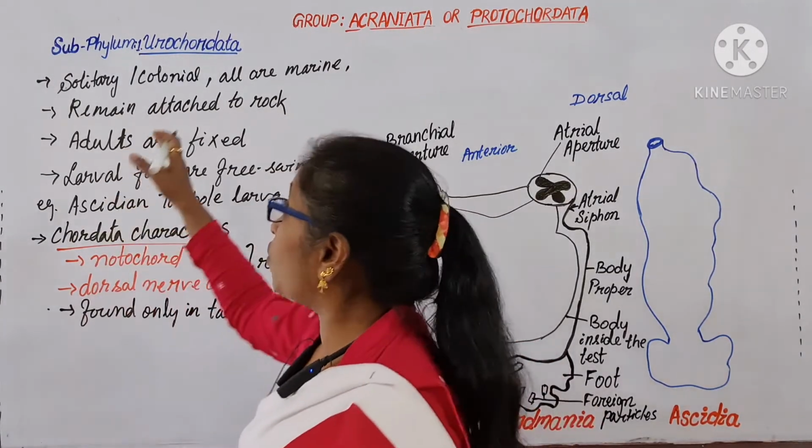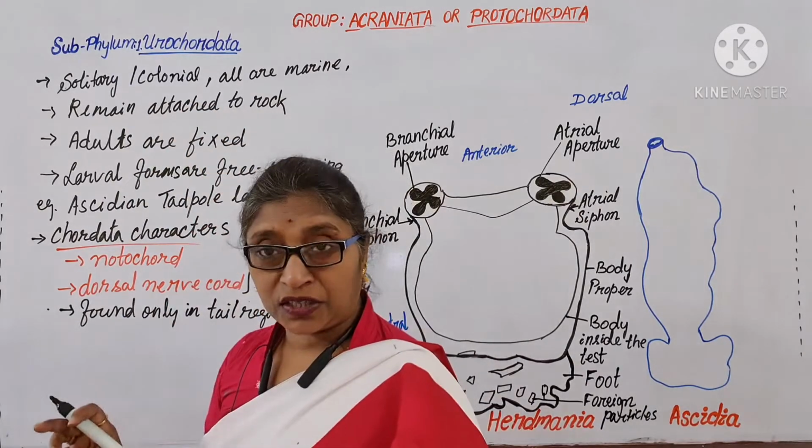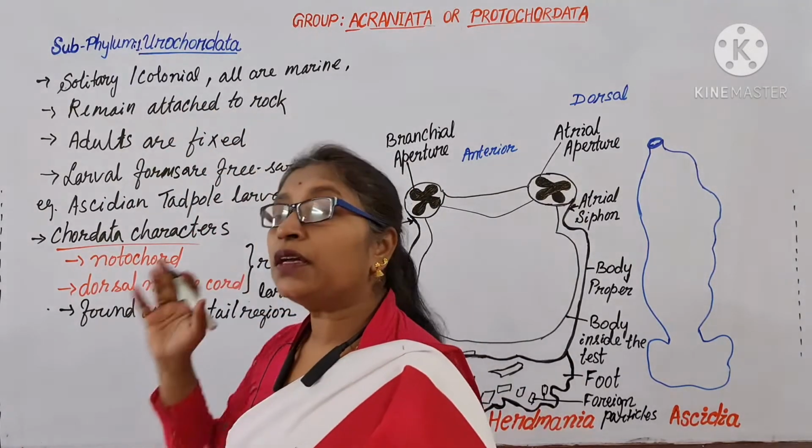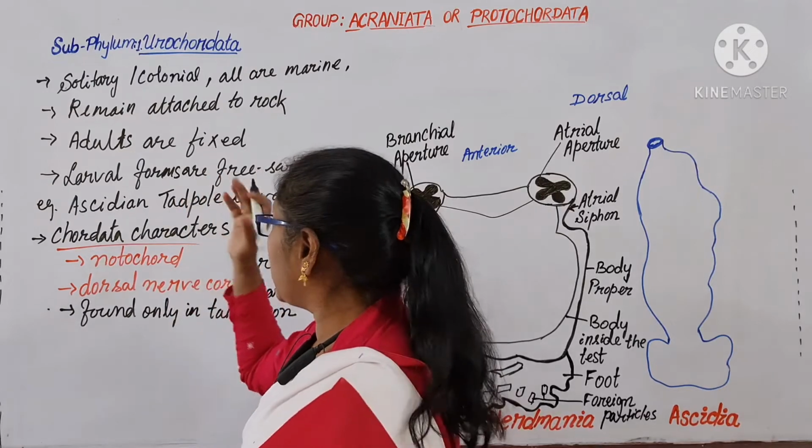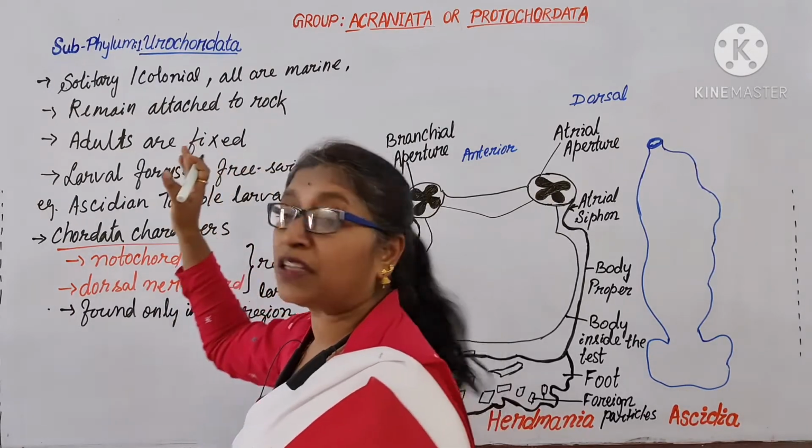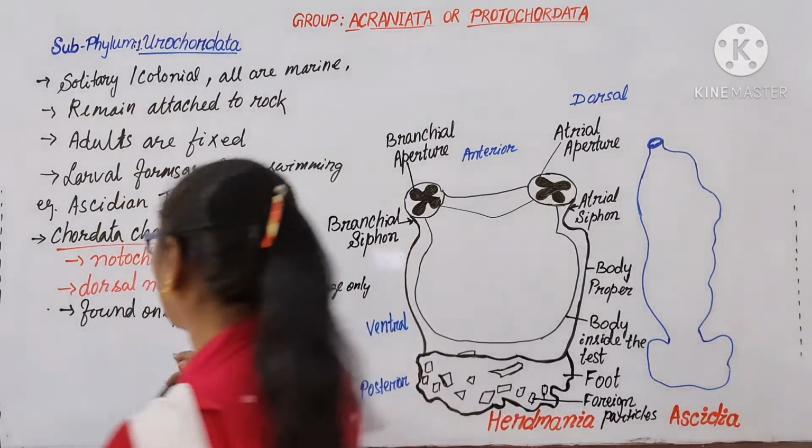As the notochord remains in the tail region of the larval form, these animals are called Urochordates and the subphylum is called Urochordata.